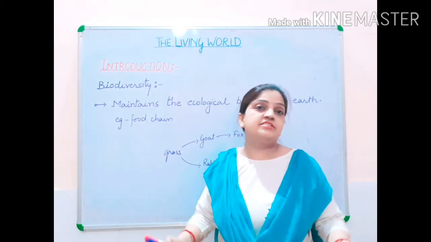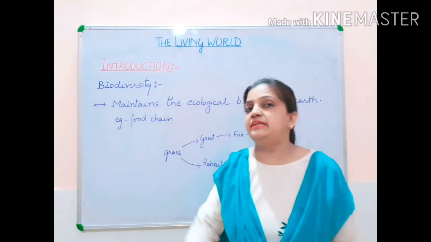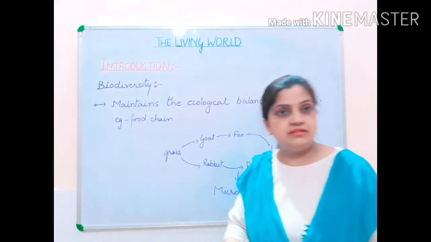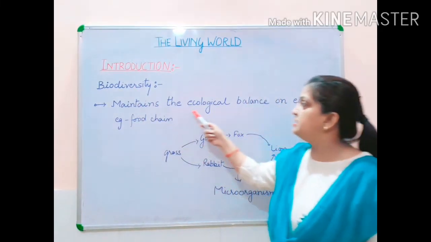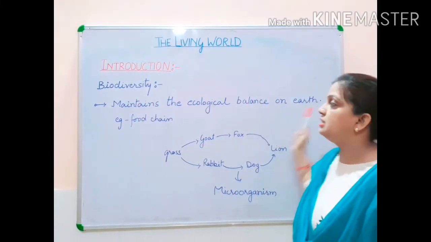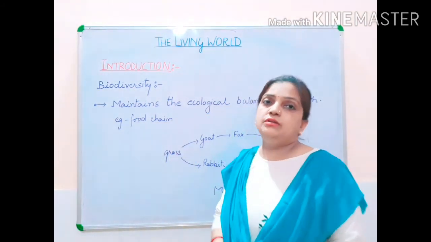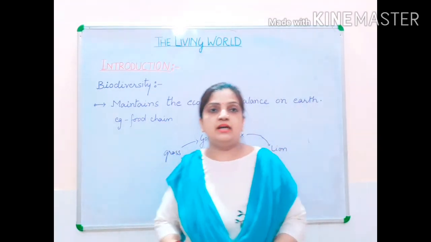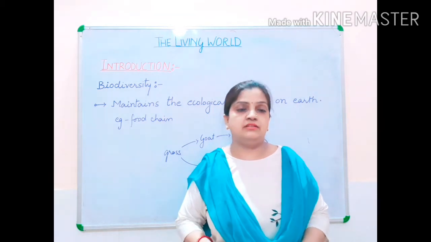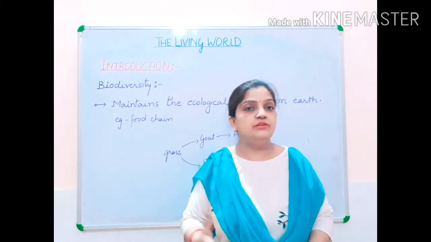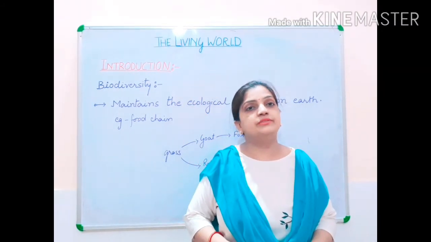Now children, this diversity of living organisms surviving on the planet, how do they maintain the ecological balance? Let us see that. This biodiversity helps in maintaining the ecological balance on the earth. How? By maintaining the food chain. You all know that the different living organisms surviving on this earth are dependent on each other for food.